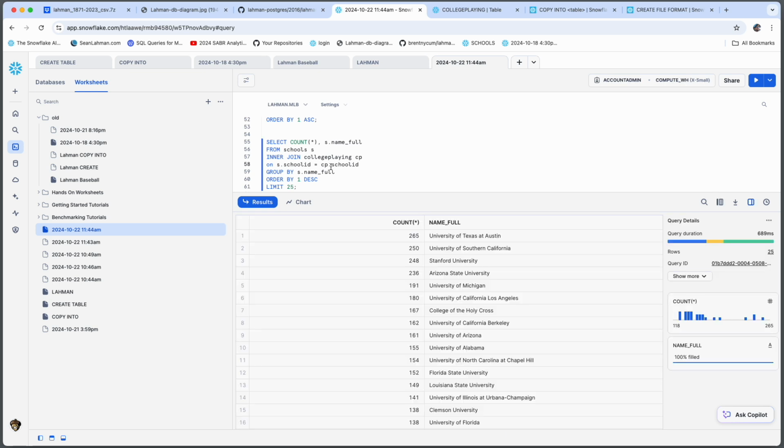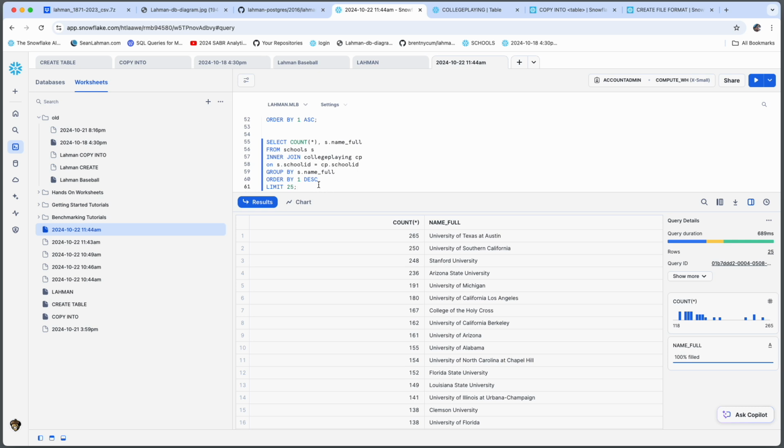Not surprising, we have University of Texas Austin, USC, Stanford at the top of the list. What is surprising is the actual count. I was expecting it to be more around 100. This makes me think that the query is a little off, so let's take a look and see if we could rewrite it. So this is where it pays to explore your data and understand the data that are contained within your data files.